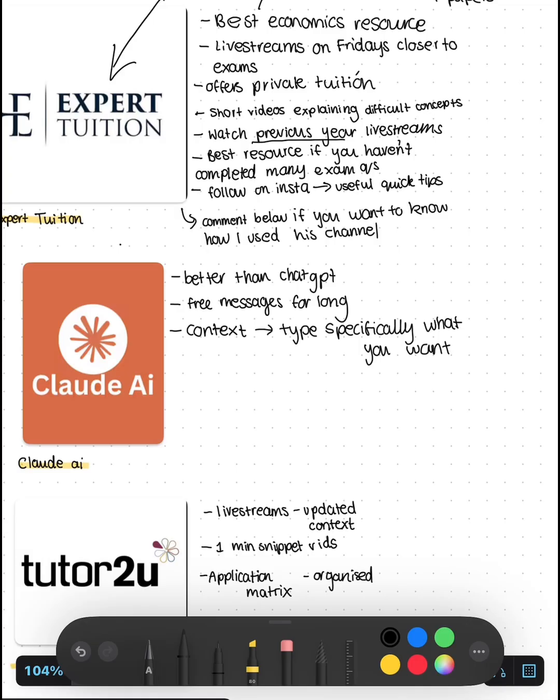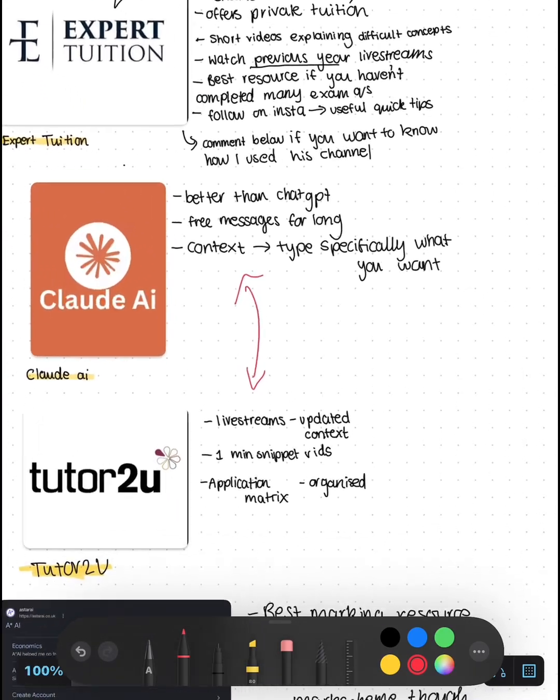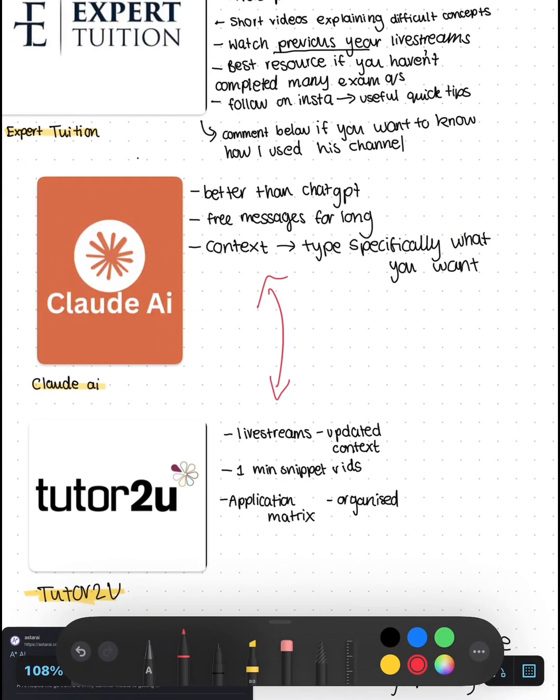And if you want to know about your context, these two are actually to do with context, so we can talk about them together. If you don't know where to get your context from, I used Claude AI, ChatGPT and Tutor2U. They have a whole application matrix with everything neatly organized, countries, market structures, everything. And then you use Claude AI to get some recent examples. I also used the live stream from Tutor2U. They do this every year, and it's basically an hour filled with content, technique, application, and they give you the most recent examples and the predicted examples.